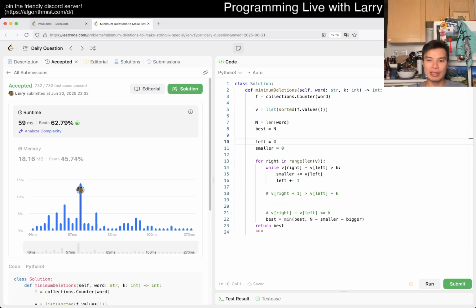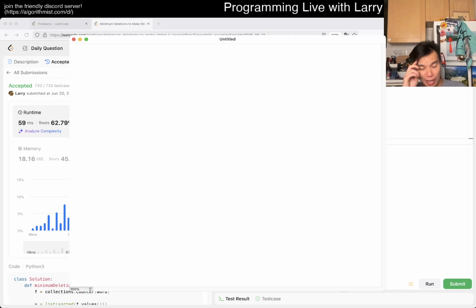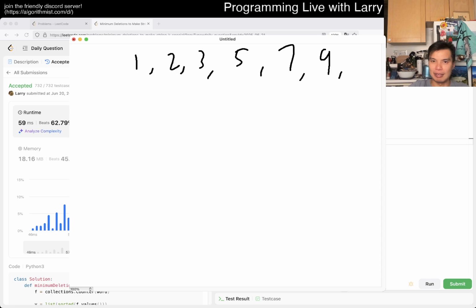Because the idea here is a geometry problem. And it's something that comes up on harder problems here and there. It's something that I try to think about from time to time. But okay, let's say you have some numbers. Let's just make them up: 1, 2, 3, 5, 7, 9, 11, something like that. And k is equal to 2, or whatever.